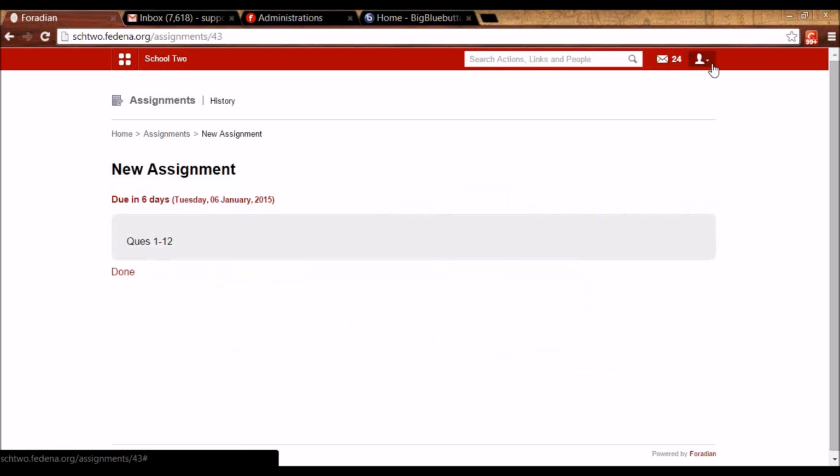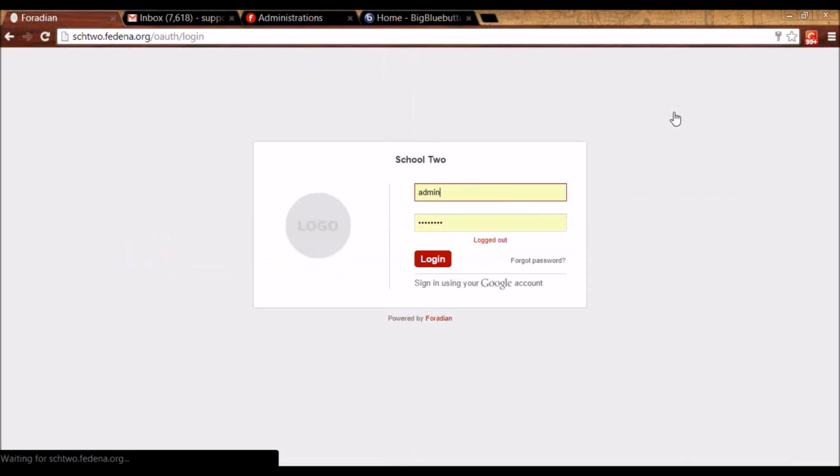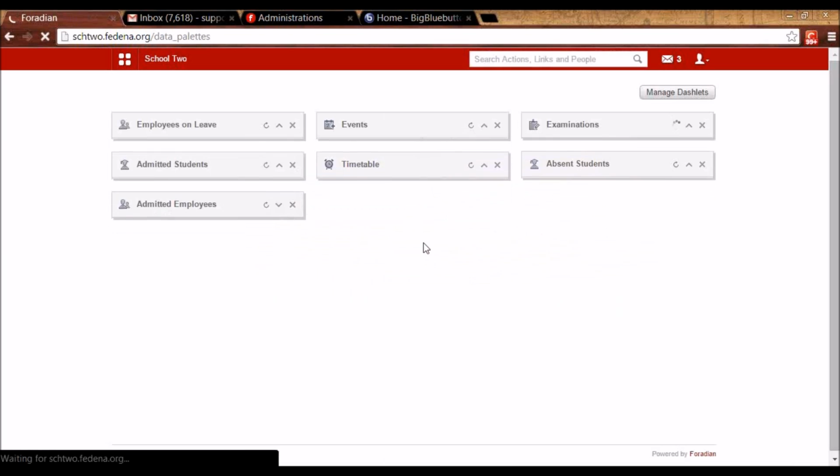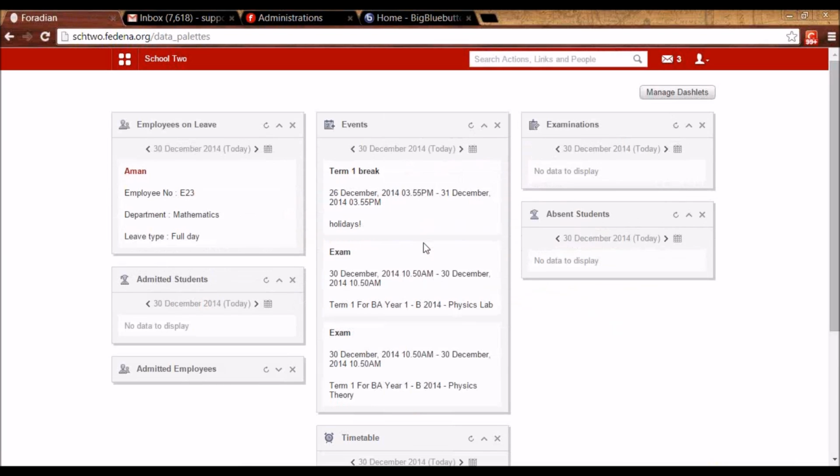Please note that you are not going to find the assignment link when you log in as an admin. So the assignment option will only be coming to the teachers who are associated with the subject.